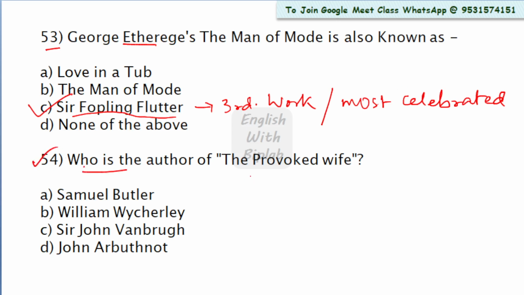Come to question number 54. Who is the author of The Provoked Wife? Look at the options: Samuel Butler, no, this is not the right answer. Option B, William Wycherley, no, this is also not the right answer. But Sir John Vanbrugh is the right answer here. Hence option C is the right answer.